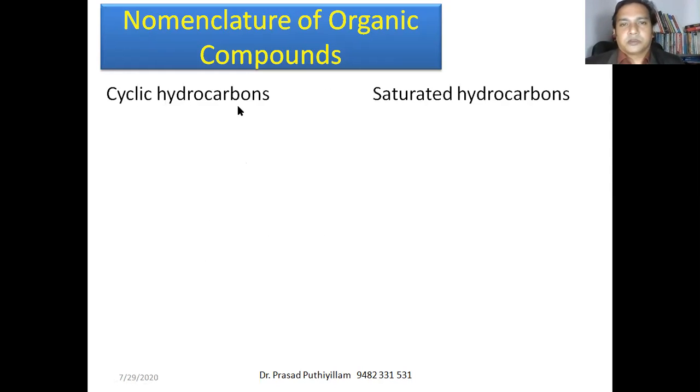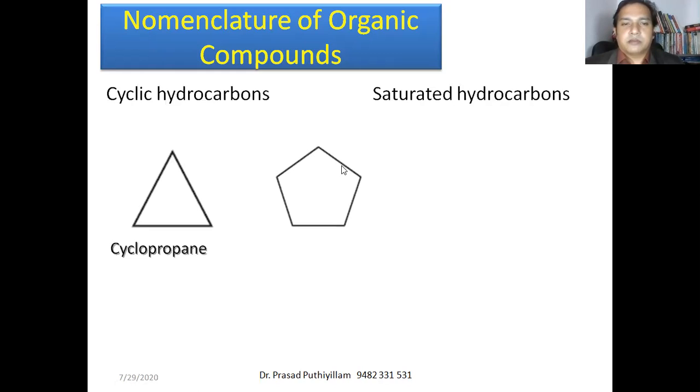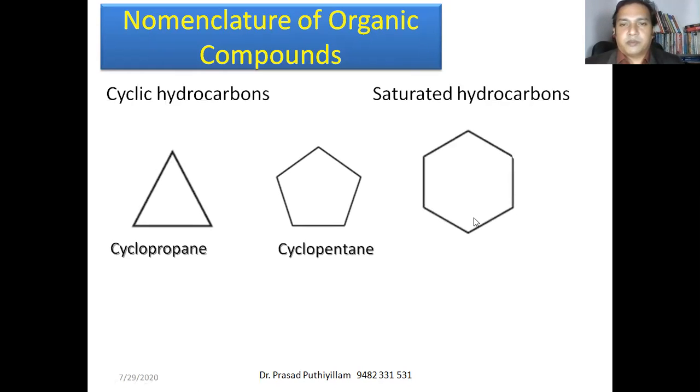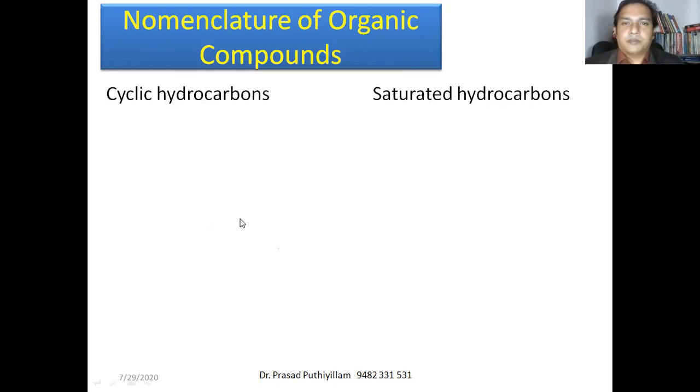So cyclic compounds, saturated cyclic compounds we will take. Okay, so a triangle represents CH2, CH2, CH2. That is meth, eth, prop. Okay, 3 carbon atoms. Therefore, it is propane cyclic way, cyclopropane. Next one, penta, 5 carbon atoms. Therefore, it is cyclopentane. Okay, so this is a cyclic hexagonal shape of 6-member ring. Therefore, it is cyclohexane. Okay, now let us see the branched cycloalkanes, branched cyclic compounds.